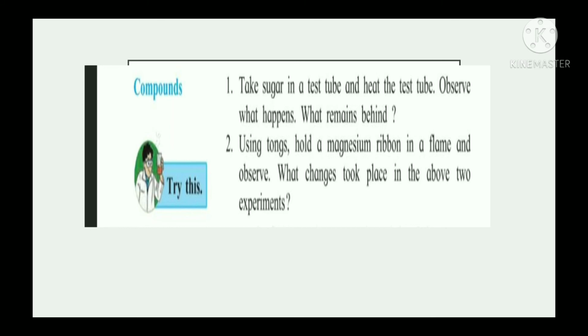This black substance is carbon. It means only carbon is left in the test tube. So how many elements is sugar made of? Sugar is made up of carbon, hydrogen and oxygen.